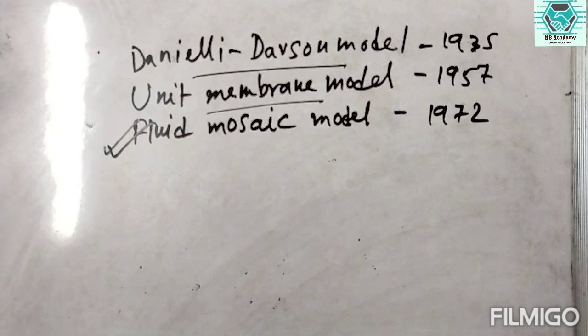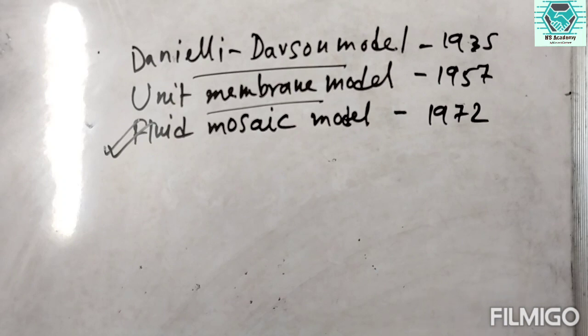the fluid mosaic model is much more established. The cell membrane is basically made up of a lipid bilayer, and we can say it is a lipid ocean where the proteins act as icebergs.